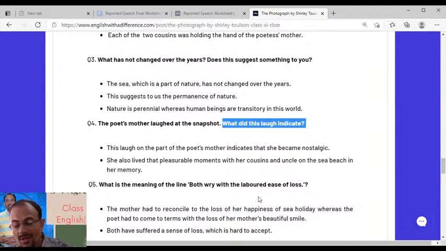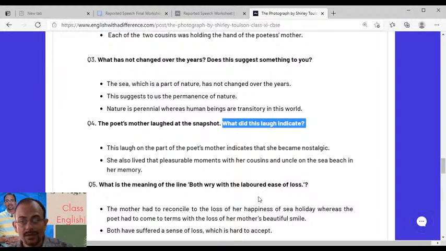So the same thing happened with the poetess's mother. 30 to 40 years later, because she was very tender in age when she got photographed with her two cousins at the sea beach. She was just 12 years old. So 30, 40 years later, when she was recollecting her past and the location where she got photographed with two of her cousins, at that moment she became nostalgic. And she was living through the pleasurable moments of her past at that point of time when she was recollecting her past. So that is what you have to write exactly in the answer.